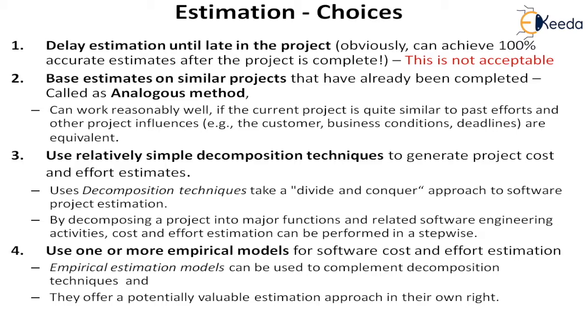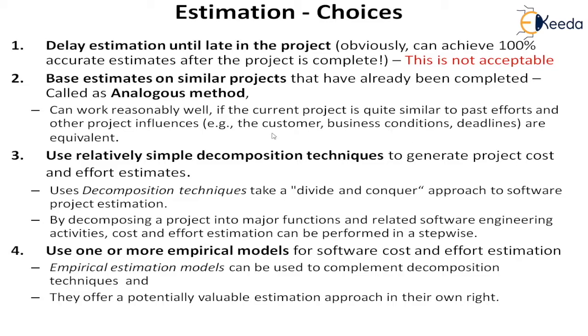But then how do you find? This is normally called the analogous method, because you're trying to find the analogy between the current project that is on hand, which you have to estimate, and something you have done in the past. But it can only work reasonably well if the current project is quite similar to past efforts and other project influences, because we know that there are other external influences, deadlines, business conditions, customer behavior, so many other things, and also the tools and the environment that we used.